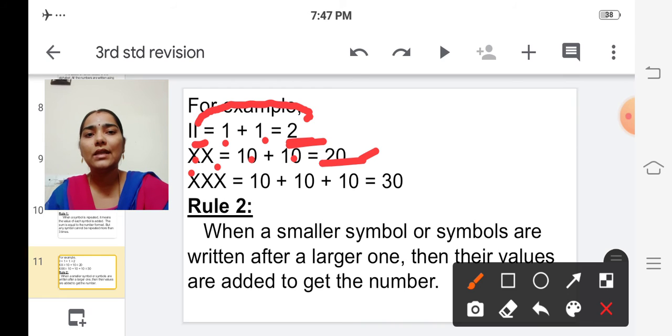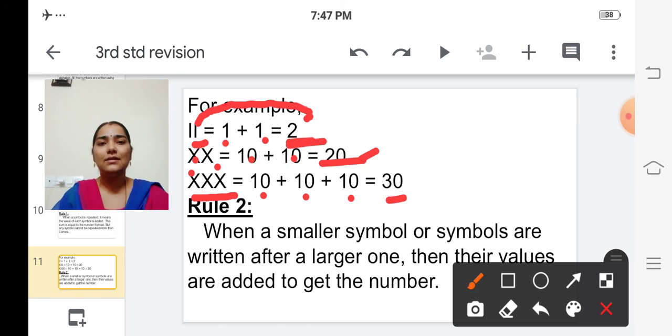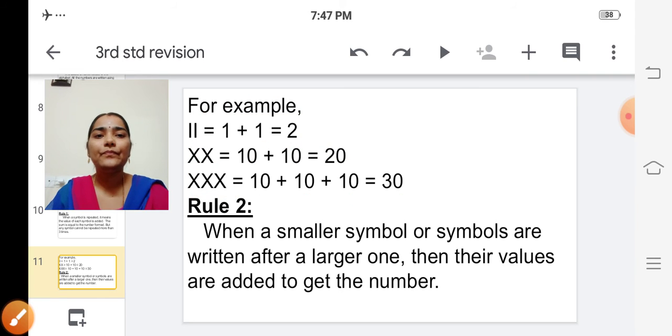Okay, see the next one. It is repeated 3 times, isn't it? So we have to add 10 3 times. That is 10 plus 10 plus 10. This is equal to 30. Okay, see the second rule.